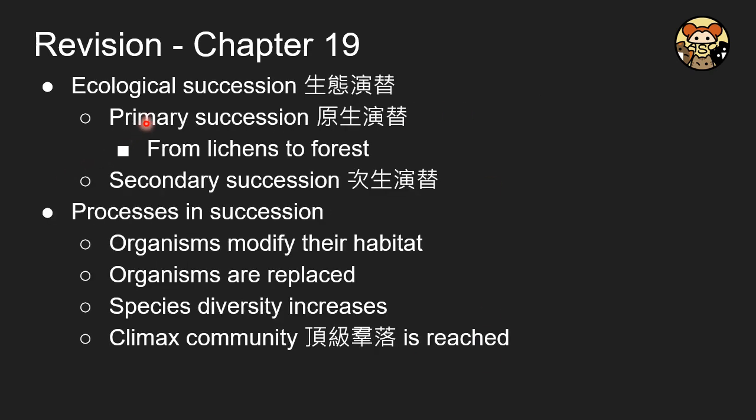And in ecology, we'd like to know about succession. There are two types of succession: primary succession and secondary succession. Primary succession is actually from nothing to something, and secondary succession is from something to more things. So here is the process of succession. The organisms will modify their habitat, and they are replaced as the habitat changes, and the species diversity will increase, and finally, they will reach a climax community.